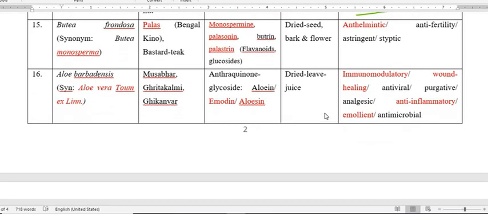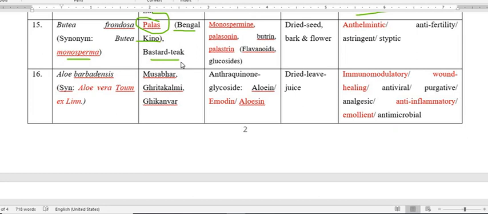Next plant is Butea frondosa. Butea frondosa, other synonym is Butea monosperma. So this is a plant found particularly in the mountain area, in the jungle where there are too many stones. There you will find this plant Butea frondosa, and the common name is Palas. So this is also called Bengal kino, also called bastard teak.